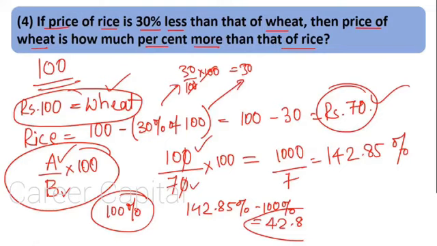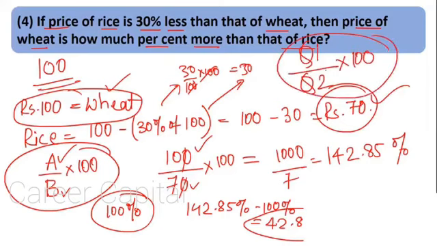Now there can be another sum. They can give you price of rice and they say price of rice is 30% more than that of wheat. Then the price of wheat is how much percent less than that of rice? You have to use the same technique, quantity 1's price divided by quantity 2's price multiplied by 100 to get the percentage. Price of first quantity in relation to second quantity, right? Always remember this tip, that is first quantity is percentage in relation to second quantity multiplied by 100. That will give you the percentage, required percentage. Whenever they ask what is percentage of quantity 1 in relation to quantity 2, just divide 1 by 2 into 100. That would give us percentage.